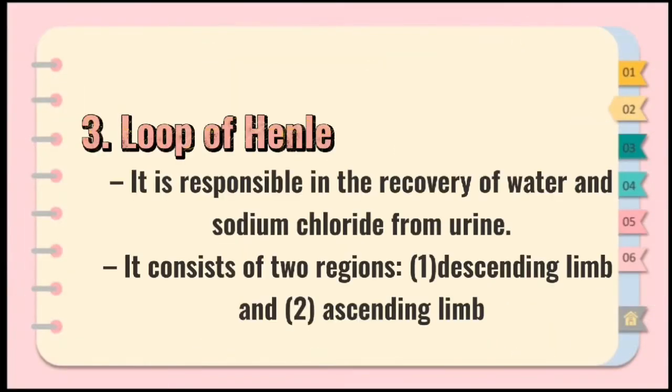Next is the loop of Henle. Its function is in the recovery of water and sodium chloride from urine. Each loop of Henle consists of two regions, the descending limb and the ascending limb. The thin descending limb is permeable to water, while, on the other hand, the ascending limb is impermeable to water.